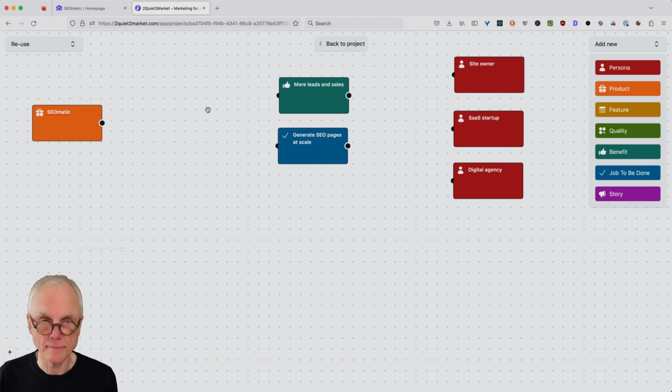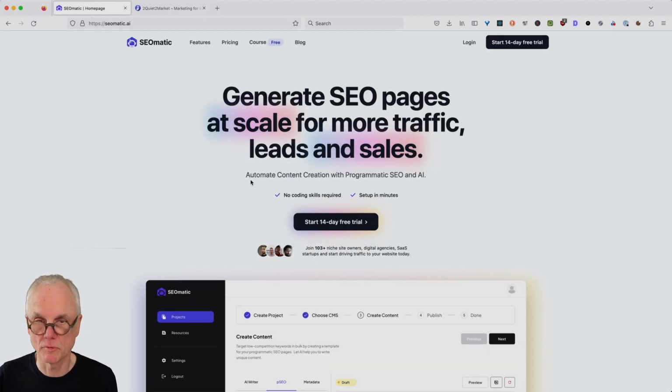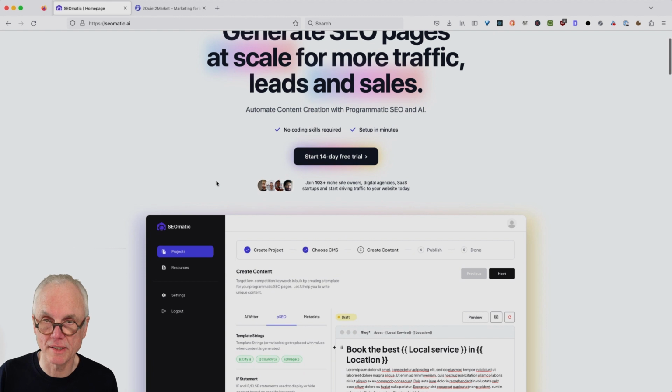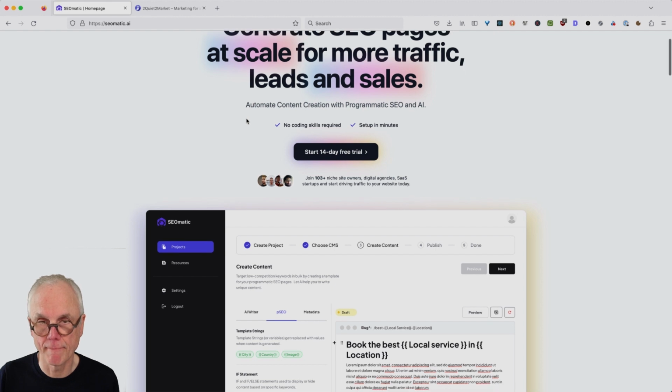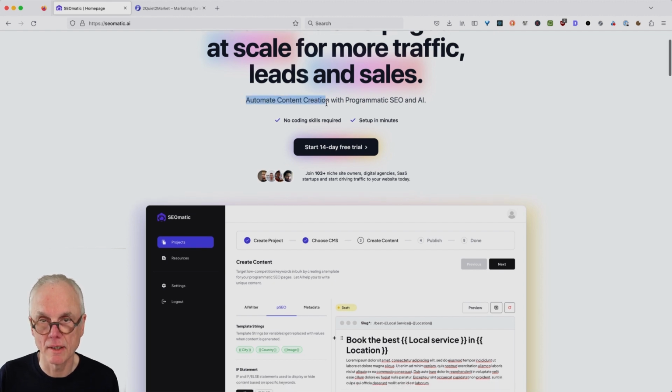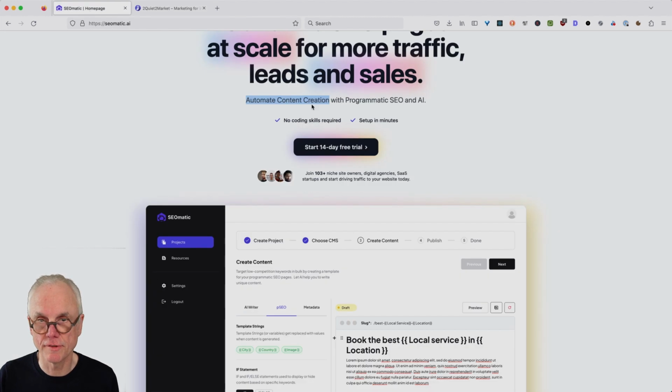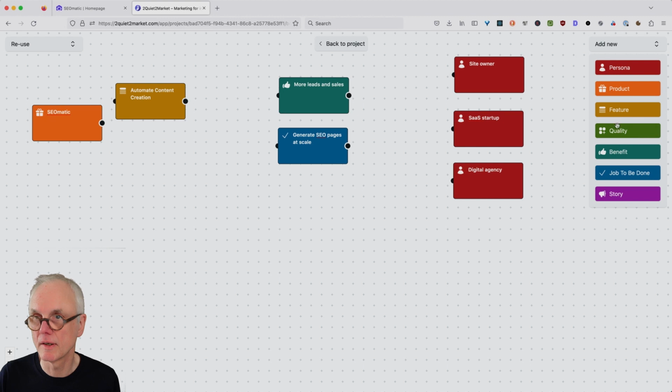And let's see what else we find here on the homepage. Generate SEO pages at scale for more traffic, leads, and sales. Okay, automatic content creation with programmatic SEO and AI. Okay, yes. I think this would be features. So let's see. Automatic content creation is a feature. Programmatic SEO is a feature.